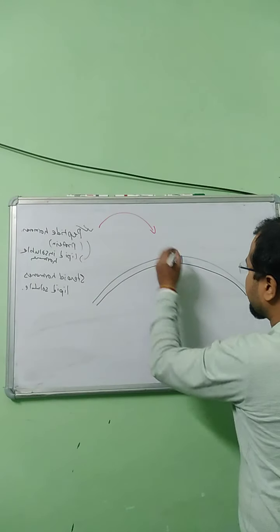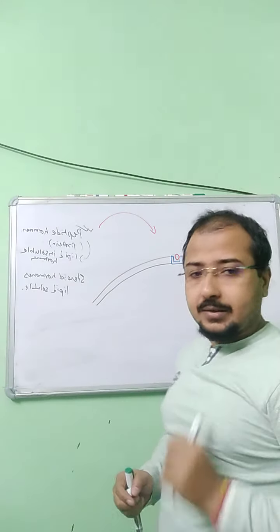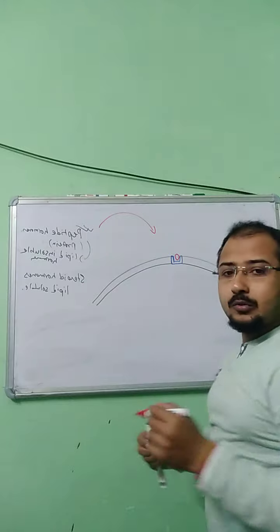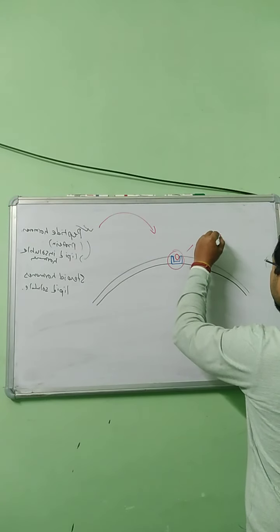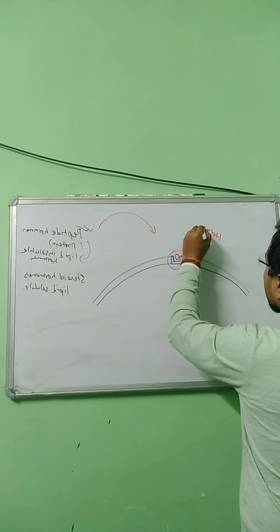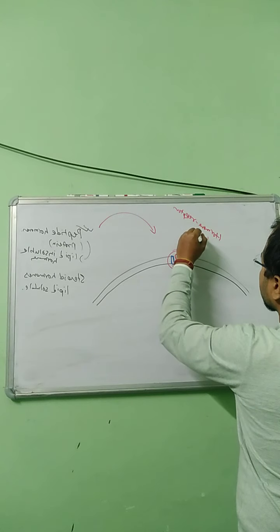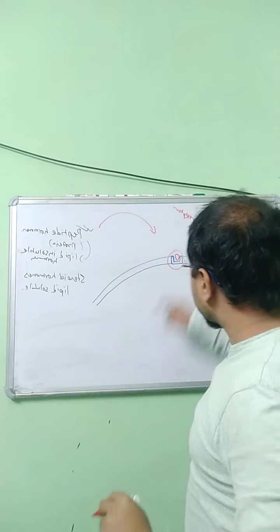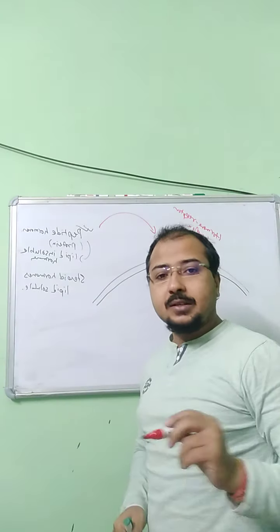For example, this is the hormone, which is received by the receptor, and they form a hormone receptor complex.